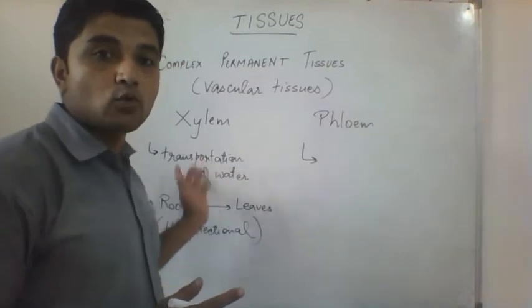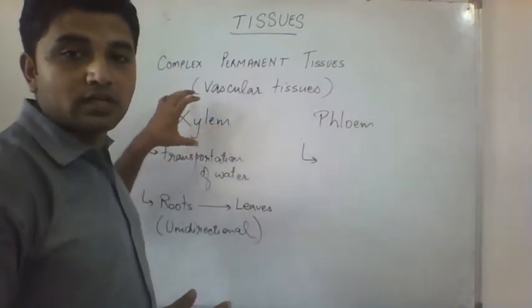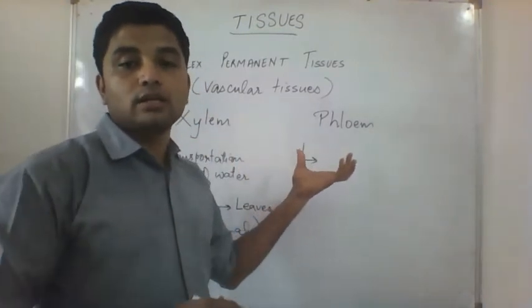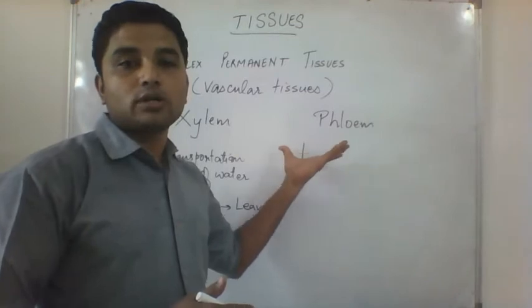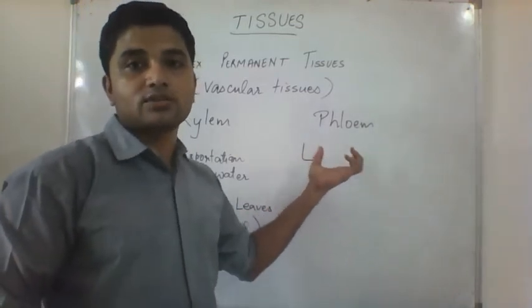But in plants, there are two different departments. Water and water soluble things will be transported in the xylem, and all the solid material that is also soluble in water will be transported in the phloem. So that is a different department. Mainly the food of the plant is transported in the phloem.